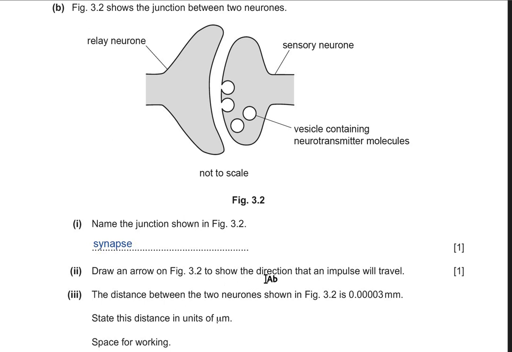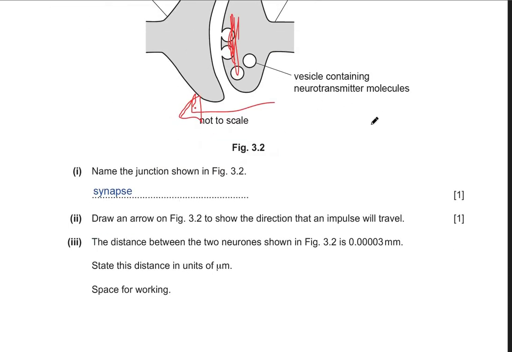Part 2, draw an arrow on figure 3.2 to show the direction that an impulse will travel. The direction of the impulse will be from over here till here, because the vesicles containing neurotransmitters are getting released from this side. So what is happening? See, the vesicles containing neurotransmitter are released from this side. So obviously this means that the nerve impulse is getting transferred from here to here. All right. So the direction will be towards this, from right to left.